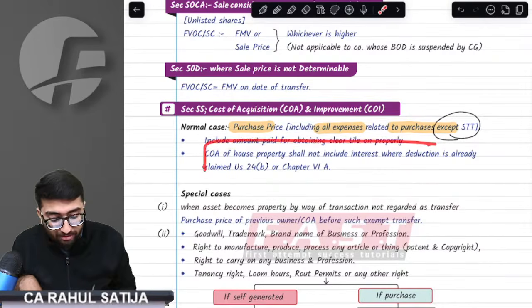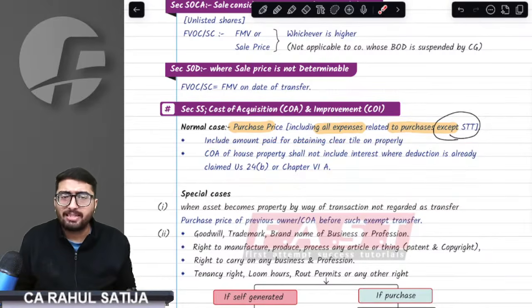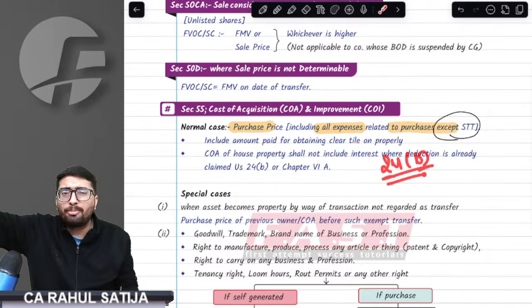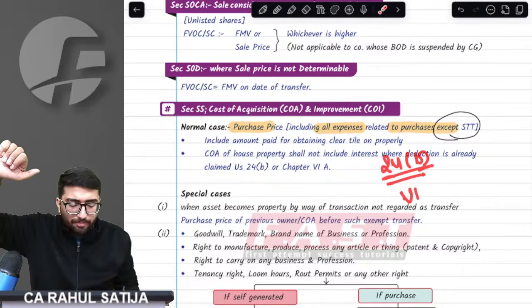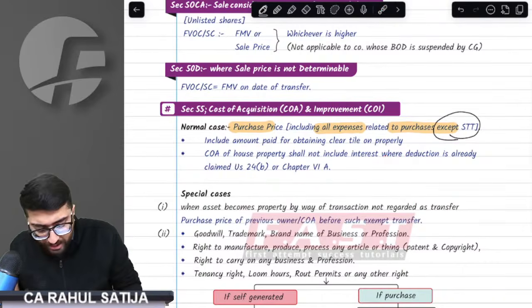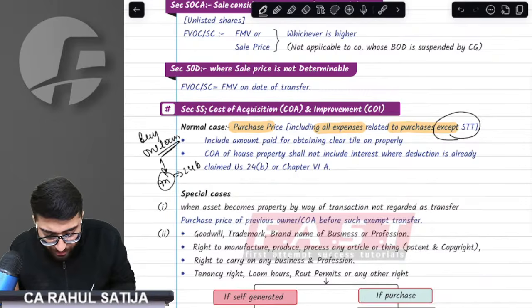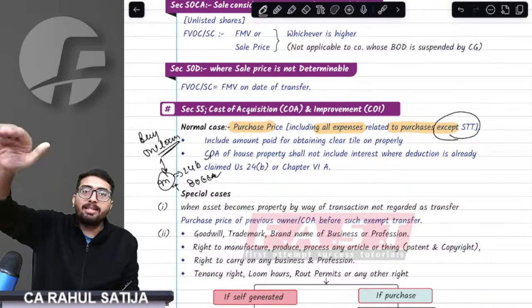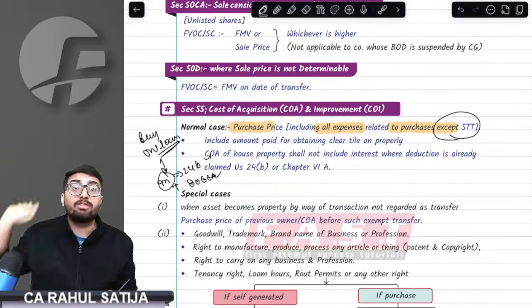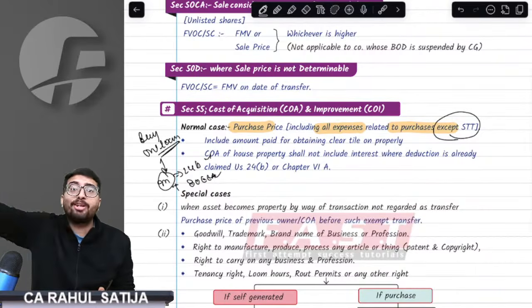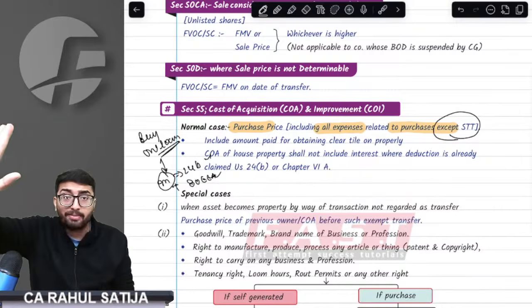In addition to that, the provision says if you buy any immovable property or any asset for which you have taken deduction under section 24B, remember, house property interest expenditure, or chapter 6A. Try and understand: if you buy a property on a loan and pay interest on this loan, interest is allowed under section 24B under house property, plus interest is allowed under section 80EE. If you have taken deduction under these sections, then such interest shall not be allowed to you as cost of acquisition. If you have taken deduction of this interest under these two heads, you will not be allowed it as cost of acquisition. Am I very clear?